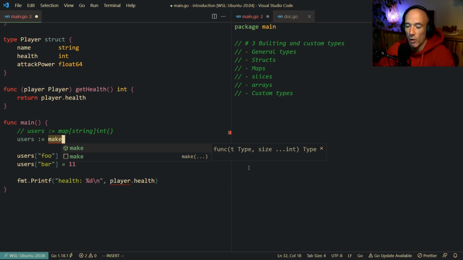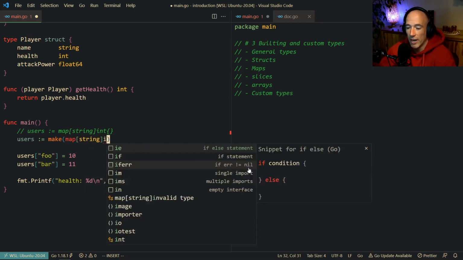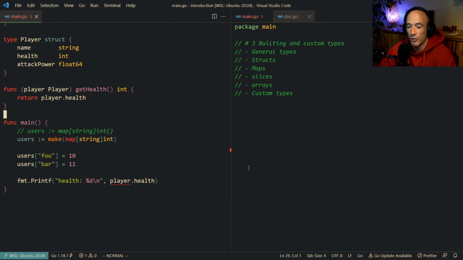Most of the time, you can always initialize this just like that, and I think this is more of an idiomatic way most of the time. But I just want to show you, you can say make, and you just specify the same thing as above. Map string to integers. So you tell the compiler, hey Go compiler, make me a map of strings to integer. Done, right? So these two are basically exactly the same.